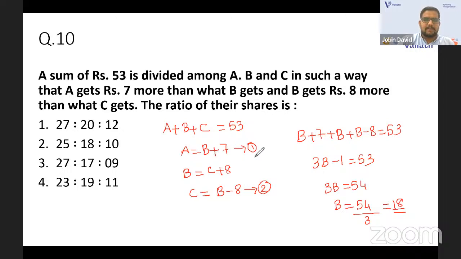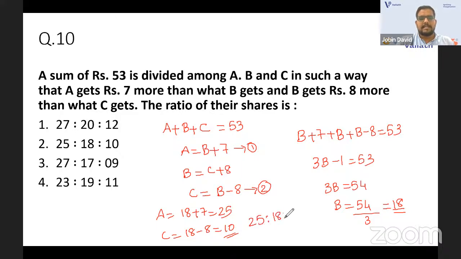If B is 18, what will be A? A will be equal to 18 plus 7, that is 25. What will be C? That is 18 minus 8, that is 10. So the ratio will be 25 is to 18 is to 10. That is the ratio. Yes, Abhiraja, you got the answer. 25 is to 18 is to 10. Great. That is the answer that we have.